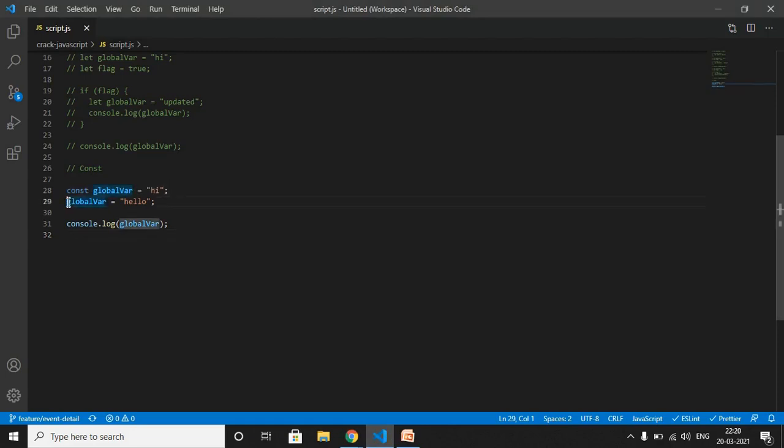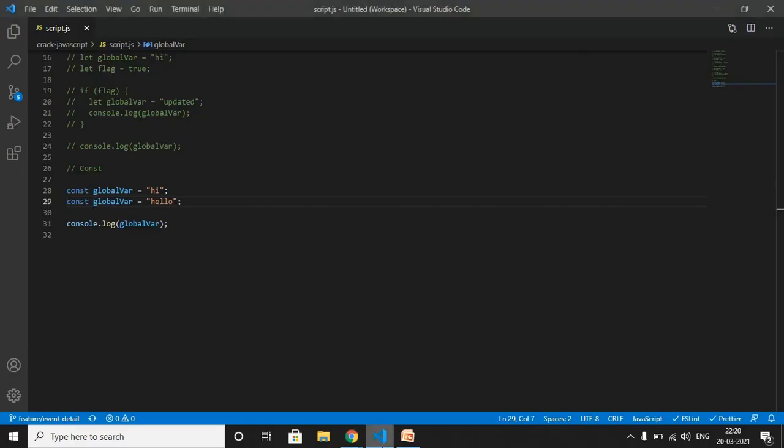Now what if I try to redeclare the global var? Okay, we are getting another error, that identifier global var has already been declared. So as I said, we cannot redeclare the variable if we are using const. But this behavior of const is somehow different when it comes to objects declared with const. You cannot update a const object, but you can update the properties of that object. Let me give you one example for that.